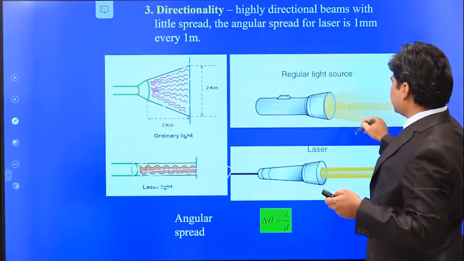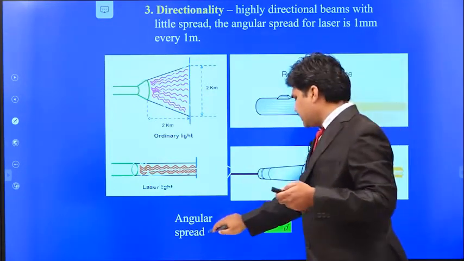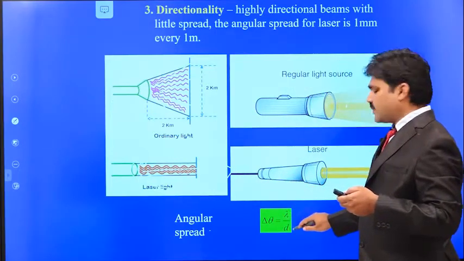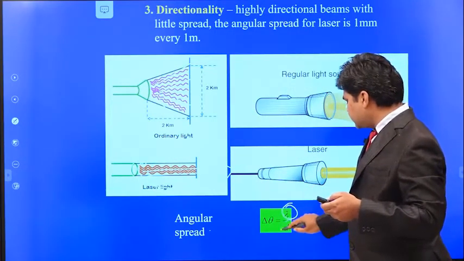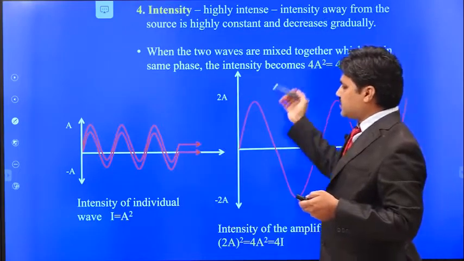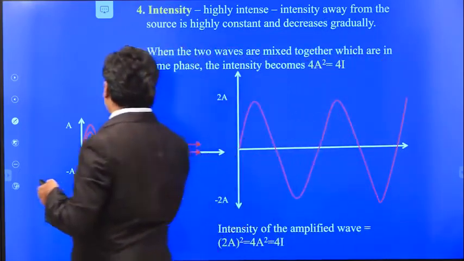But in case of normal light, if you switch on the torch, the light will spread. This angular spread is given by delta theta equal to lambda by d, where lambda is the wavelength and d is the aperture. So next one is the intensity, as we have seen before in the amplification.